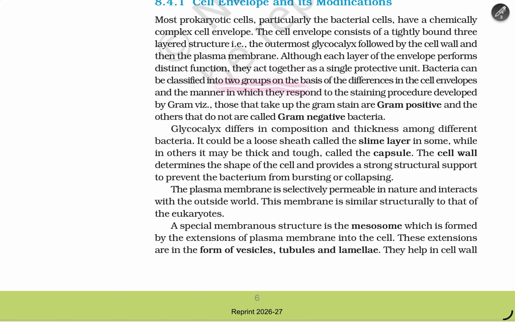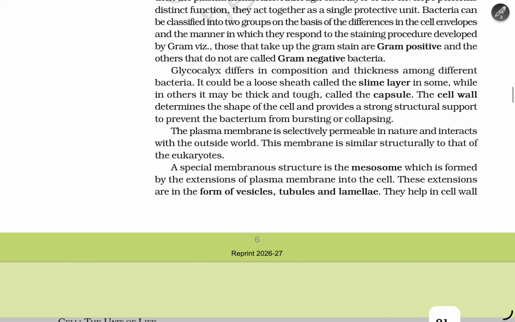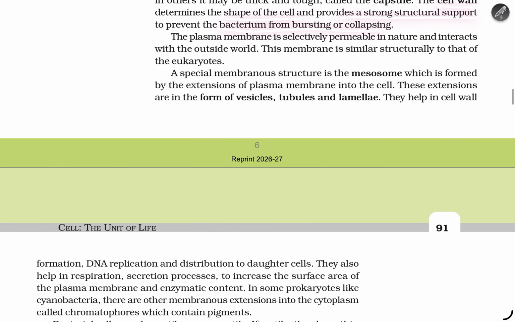Bacteria can be classified into two groups on the basis of the differences in the cell envelope and the manner in which they respond to the staining procedure developed by Gram. Those that take up the Gram stain are Gram positive, and those that do not are Gram negative bacteria. Glycocalyx differs in composition and thickness among different bacteria. It could be a loose sheet called a slime layer in some, while in others it may be thick and tough, called a capsule. The cell wall determines the shape of the cell and provides strong structural support to prevent the bacterium from bursting or collapsing.